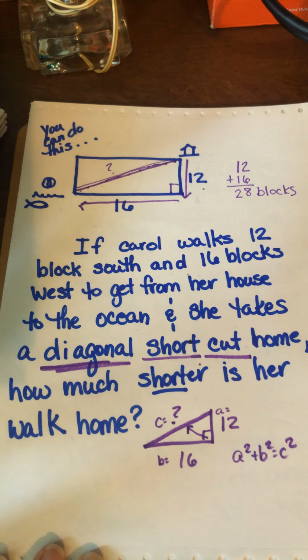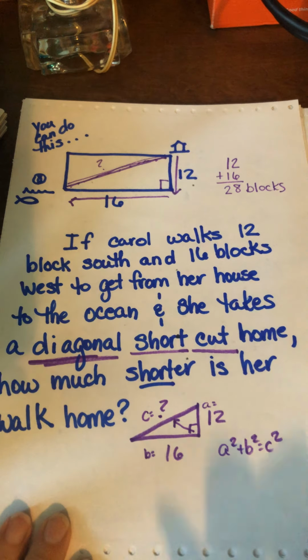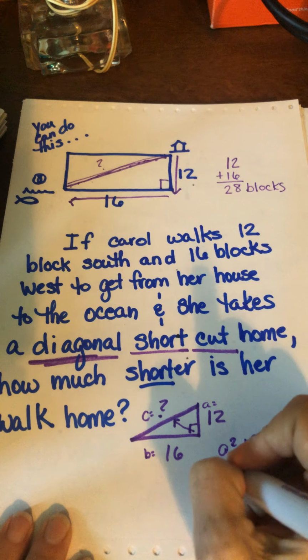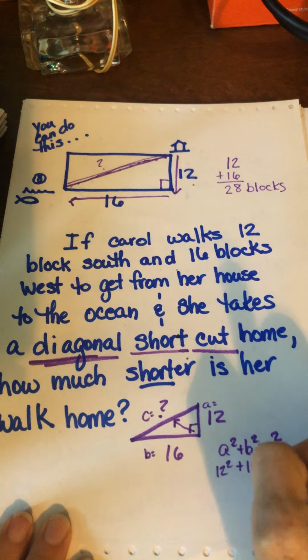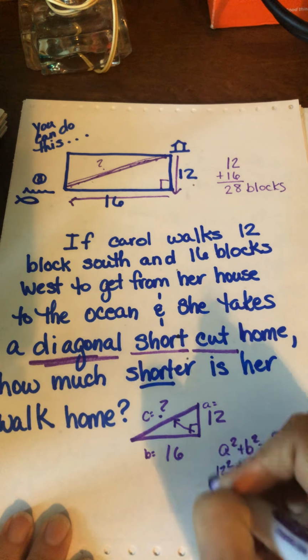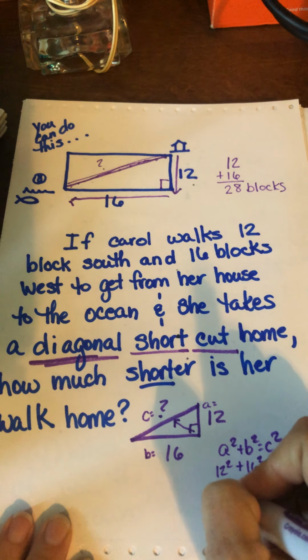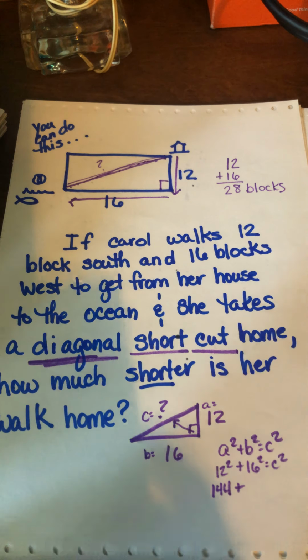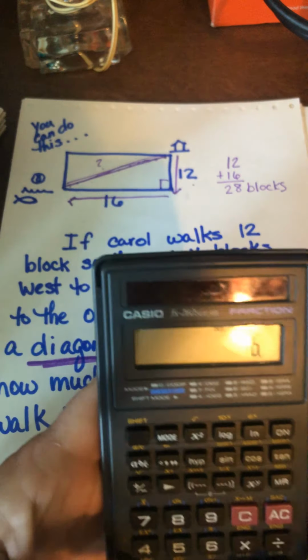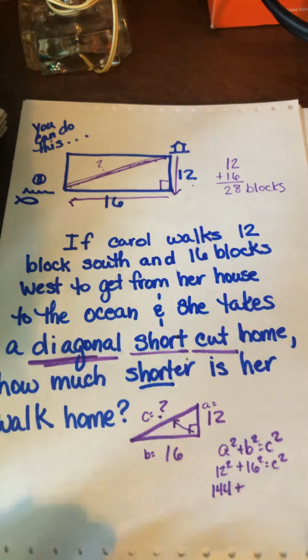Did you use this when you were trying to do it by yourself? I hope you did. This is 12 squared. This is 16 squared. And this is, hey, I don't know. Well, 12 squared is 144, 12 times 12. 16 times 16, I think it's 196, but I do not trust myself this early. Oh, no, I'm glad I didn't. 256. 16 times 16 is 256.